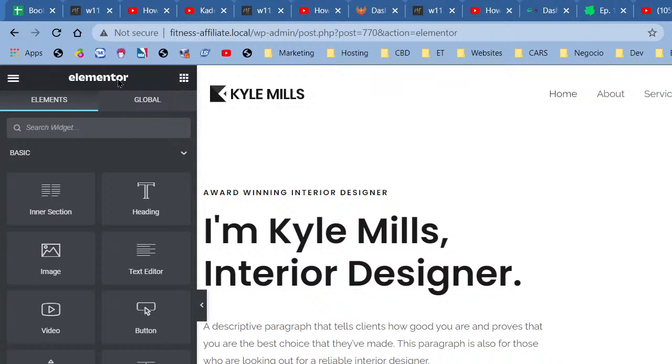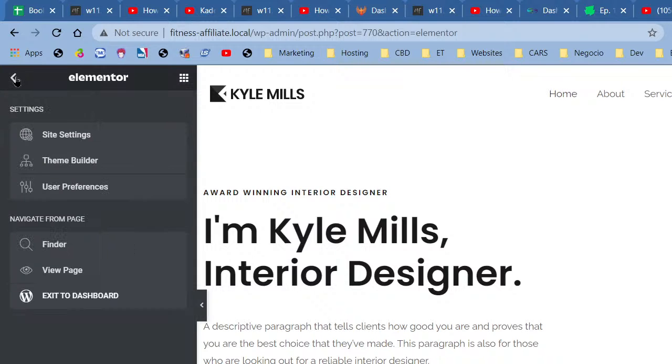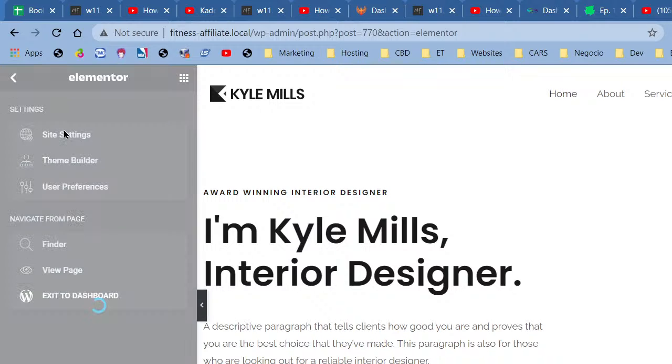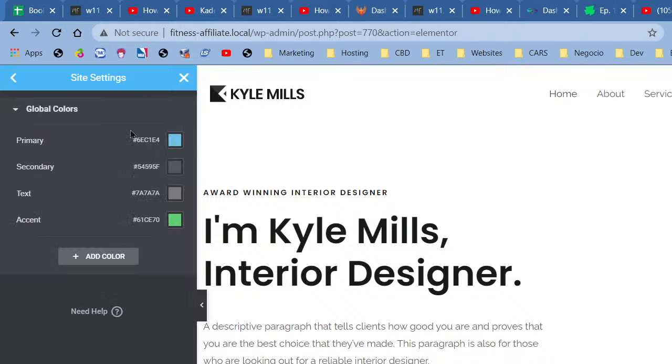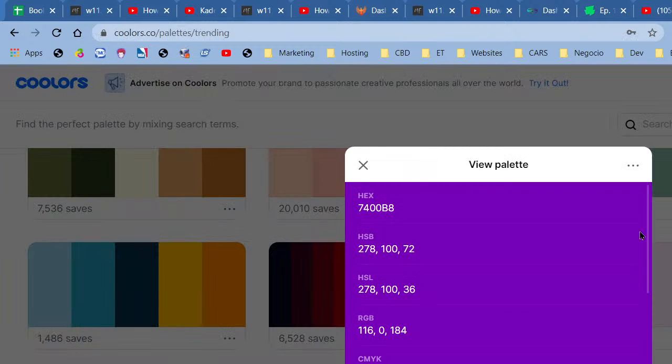So we're going to go to this right here. I'm going to go to site settings, and then we're going to go to global colors. Right? So we have global colors. Now, this is our primary color, our secondary color, our text color, and our accent color. So we're going to go back here, right?